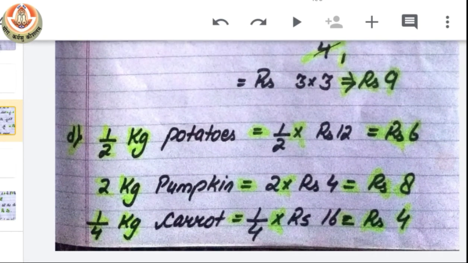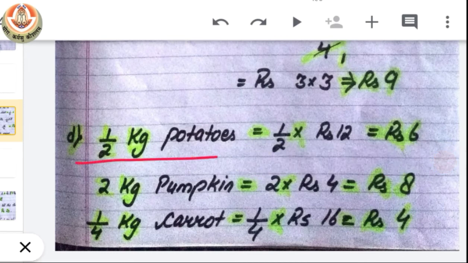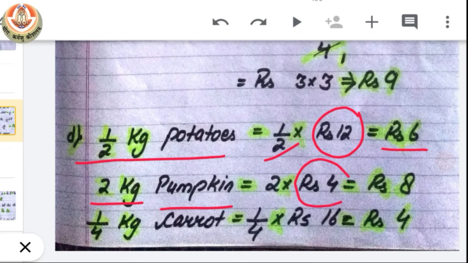So in the shopping list of Kirti, it has half kg of potato. Now we all know that 1 kg of potato costs rupees 12. So the half kg of potato will cost rupees 6. 2 kg of pumpkin. If 1 kg of pumpkin costs rupees 4, so 2 kg of pumpkin will cost rupees 8. 1 by 4th kg of carrot.